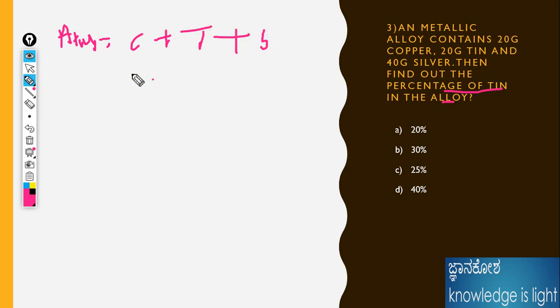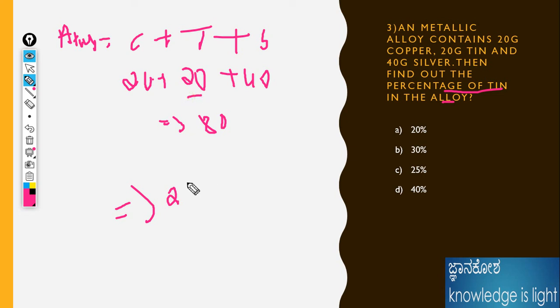Copper 20 gram plus tin 20 gram, as well as silver 40 gram. Totally the original value is 40, 60, 80. We need to calculate with respect to the alloy, the tin. What is the tin value? 20 divided by 80 into 100.